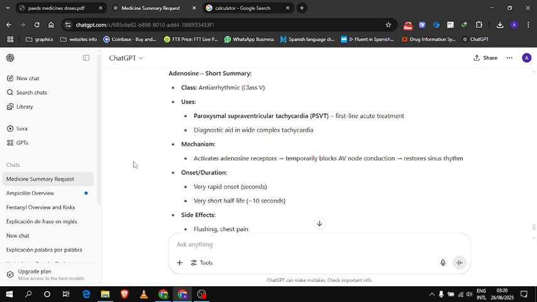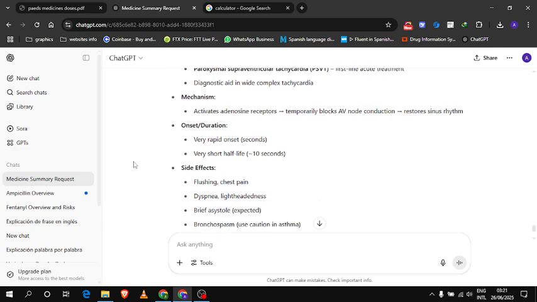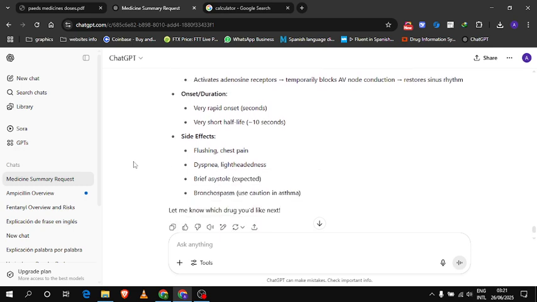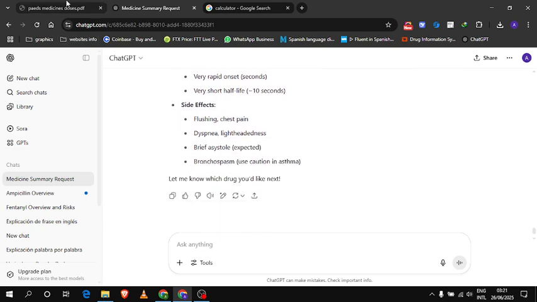It restores sinus rhythm. So it's given in AV node tachyarrhythmia or tachycardia. Onset is very rapid, in seconds, very short half-life, 10 seconds. Side effects: flushing, chest pain, dyspnea, lightheadedness, brief asystole, expected bronchospasm.